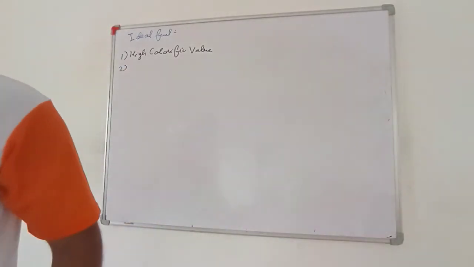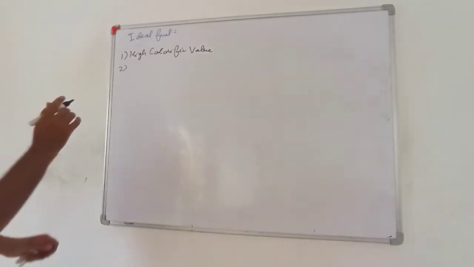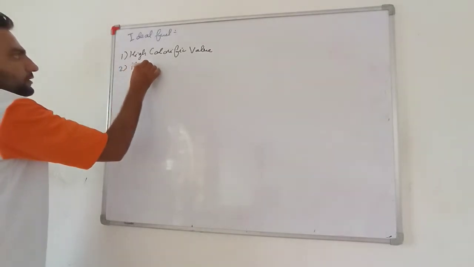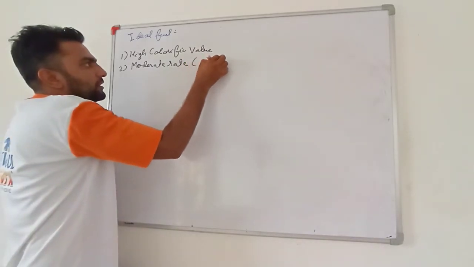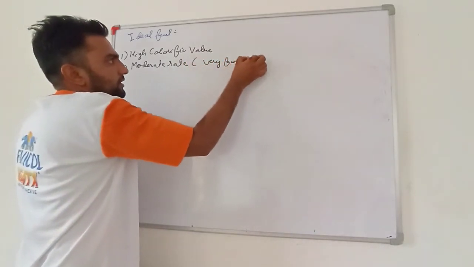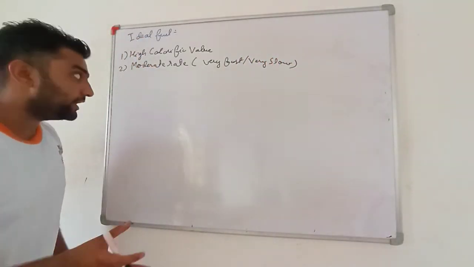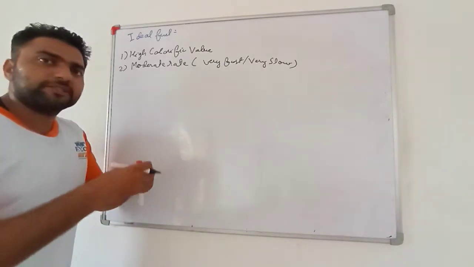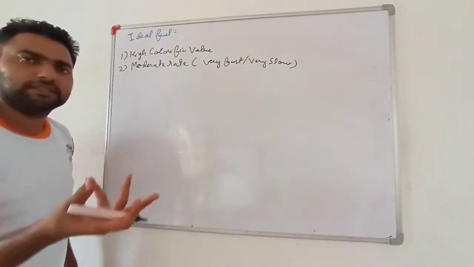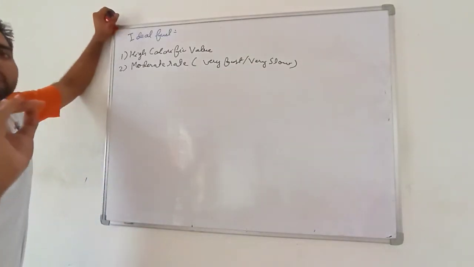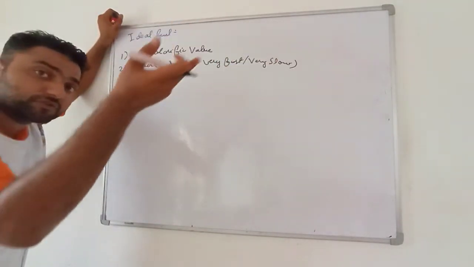Second thing, that fuel, very important, must burn at a moderate rate, means its burning must be neither very fast nor very slow. Why? If it is very fast, it will be explosive, it will explode, and if it is very slow, I will not be able to utilize that energy. So it must burn at a normal rate, not within a second, and also not taking years and years to burn.